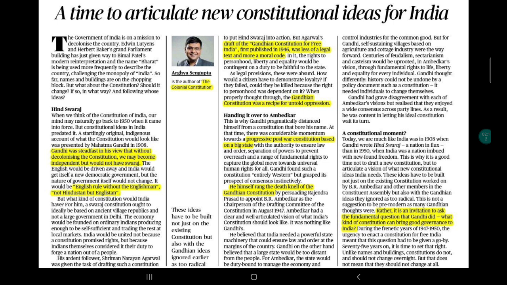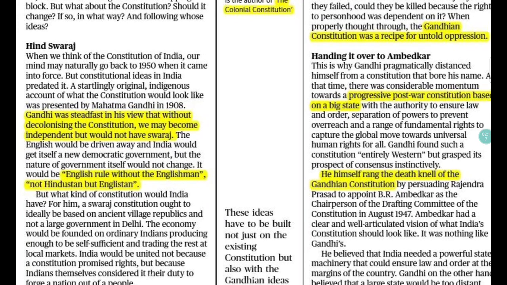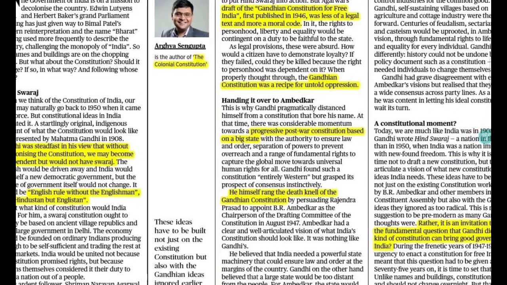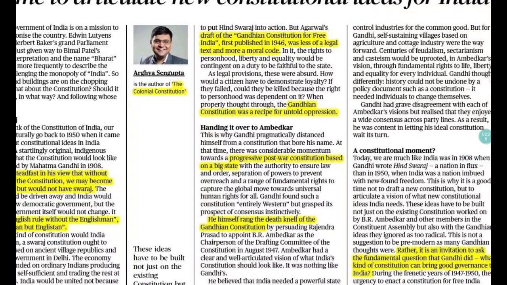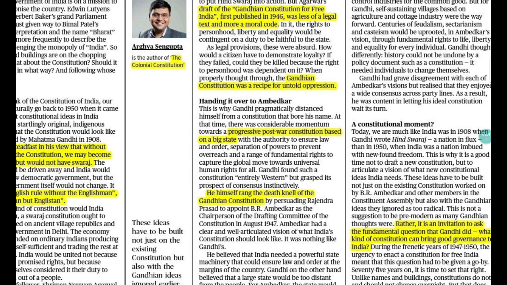So what you need to understand from this article, just note down the important keywords like English rule without the Englishman, not Hindustan but Englistan. These are the keywords, the jargon that you need to write in your answers while talking about these things. Similarly, in the background, there was a Gandhian constitutional framework that was first published in 1946, but it was more of a moral code rather than a legal code, and that's why Gandhi himself rang the death knell of the Gandhian constitution.